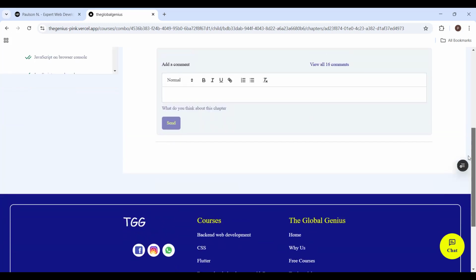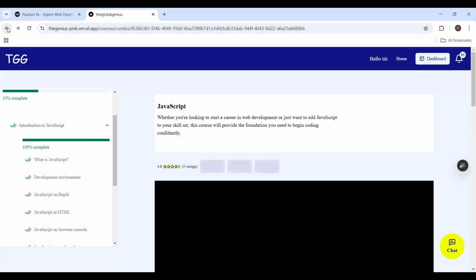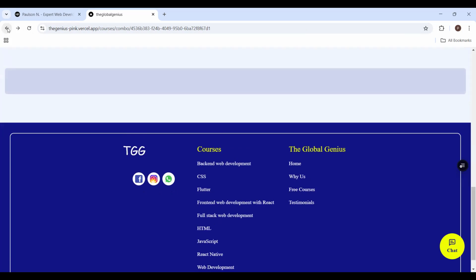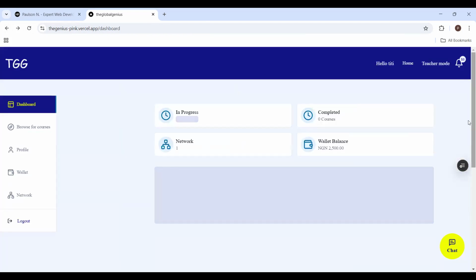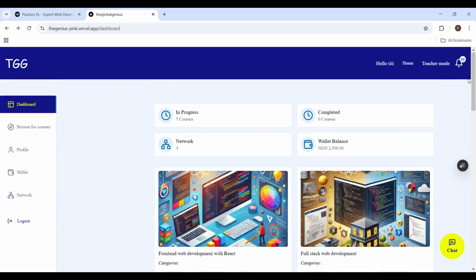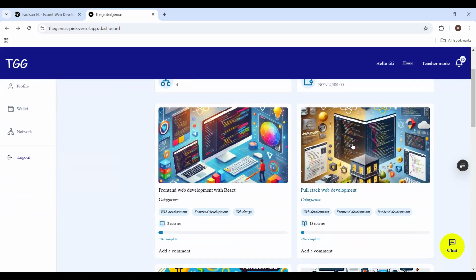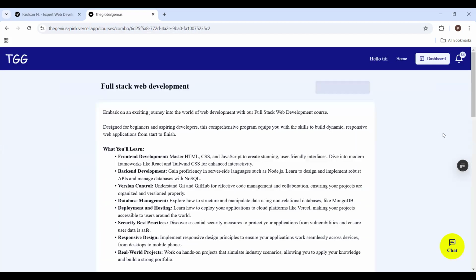Okay, so let me go to the course that I have actually paid for. So I will have to go back to my dashboard. Okay, so I've gone to my dashboard. Let me go for the course that I have paid for. Okay, I haven't paid for this one. So now, some courses are single, some courses have other courses inside. Full stack web development has like 15 courses in it as a full package.